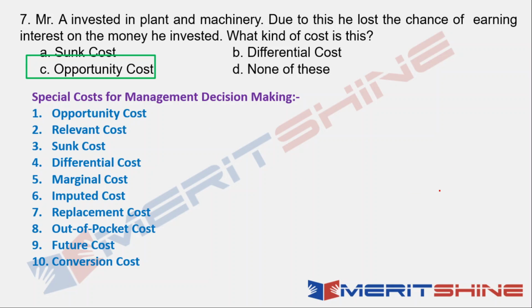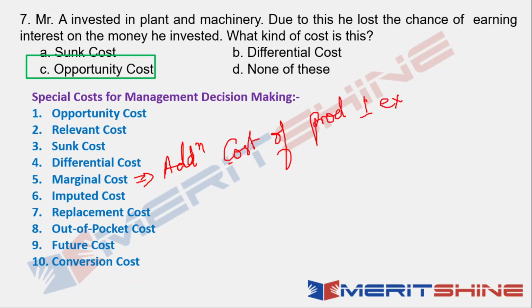Okay? Next. Marginal costing. Now marginal costing is something that we'll have to do in detail in a different lecture, but to give you an idea what it means, the additional cost of producing one extra unit.